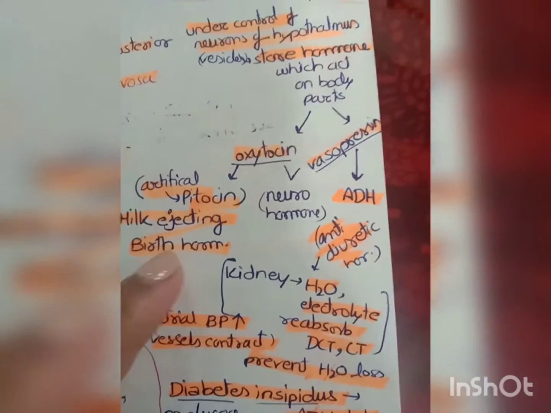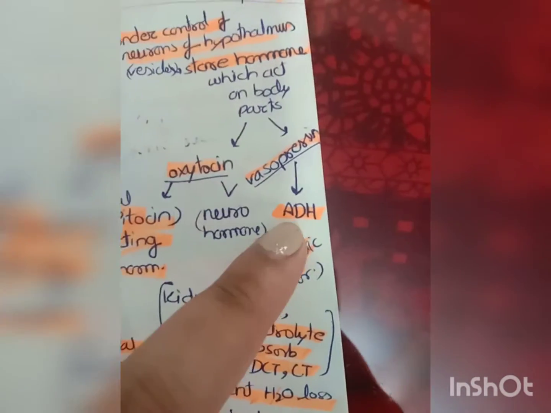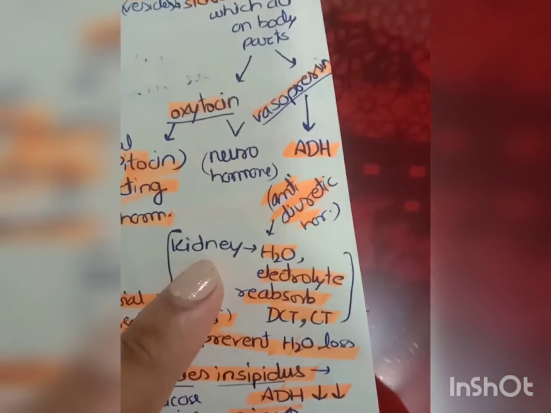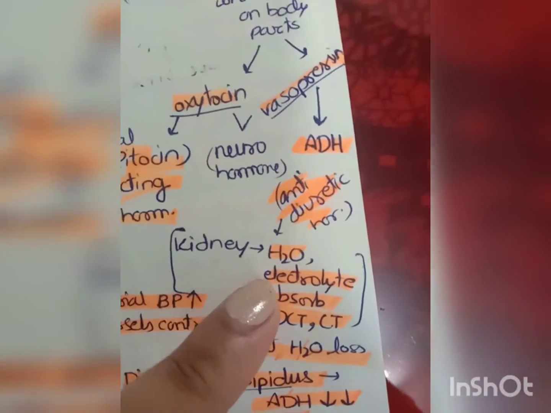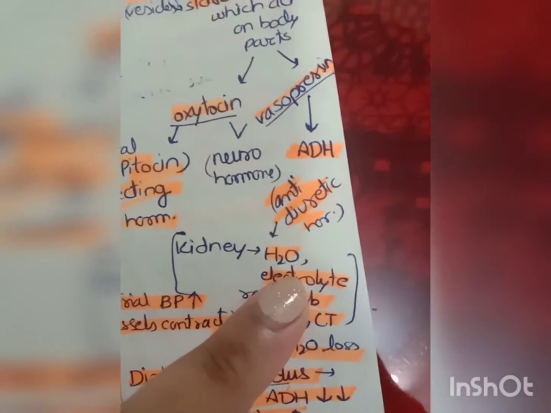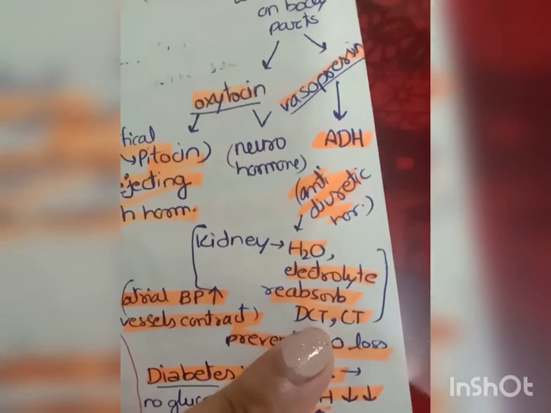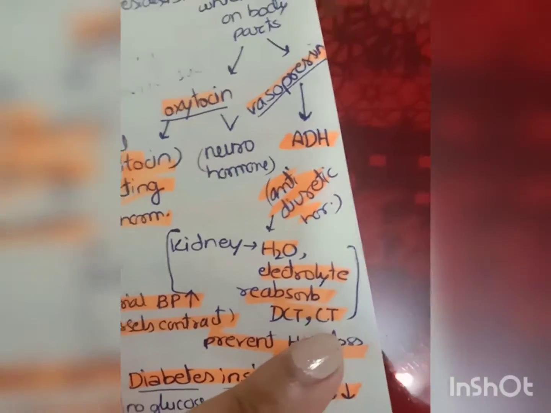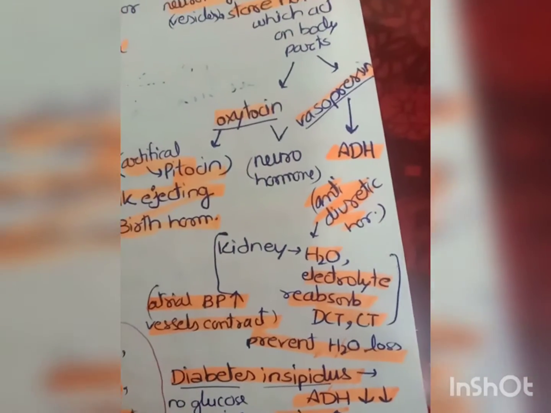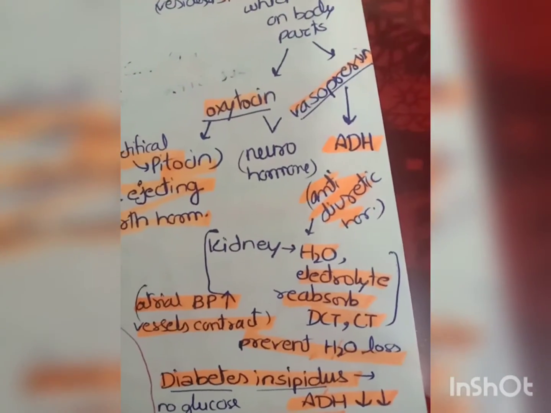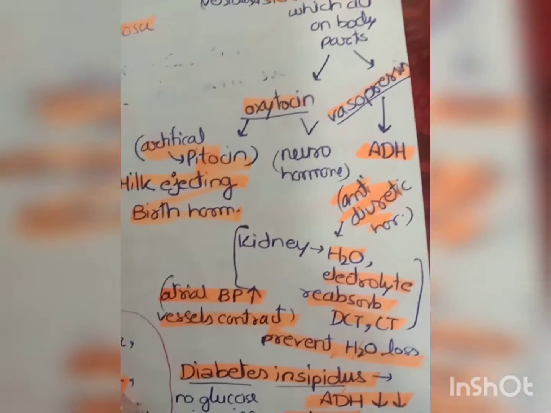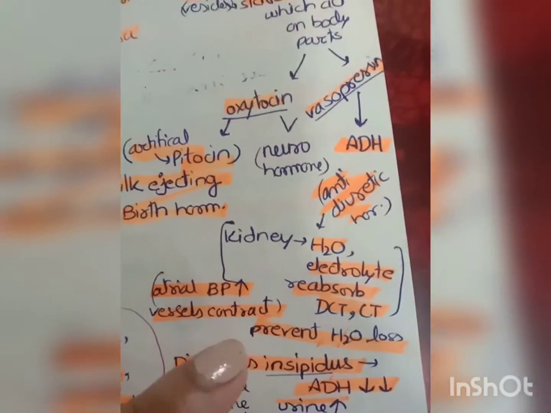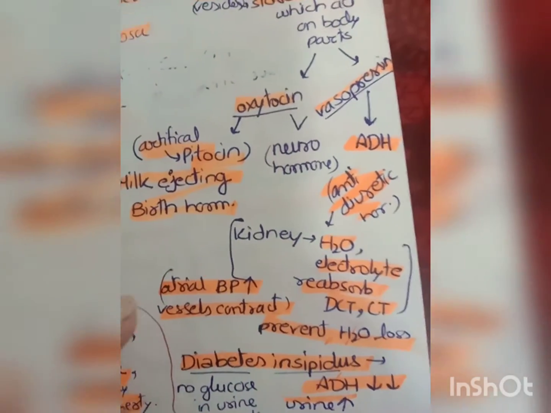Now the second is vasopressin, that is also known as antidiuretic hormone, ADH, okay? Now, ADH works on the kidney and helps in balance of water and electrolytes and reabsorption of water from the DCT and collecting duct. Okay, so it helps in prevention of loss of water from the body. So we will study about this vasopressin hormone in detail in the excretion chapter.